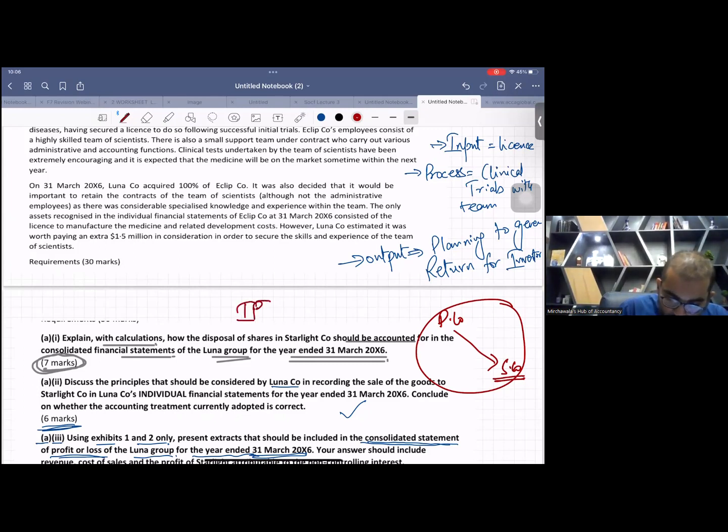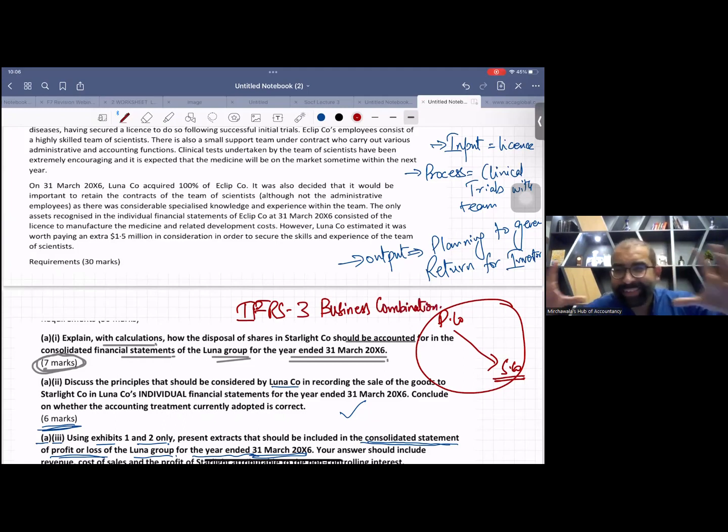So you can only apply IFRS 3 accounting if you have acquired a running business.